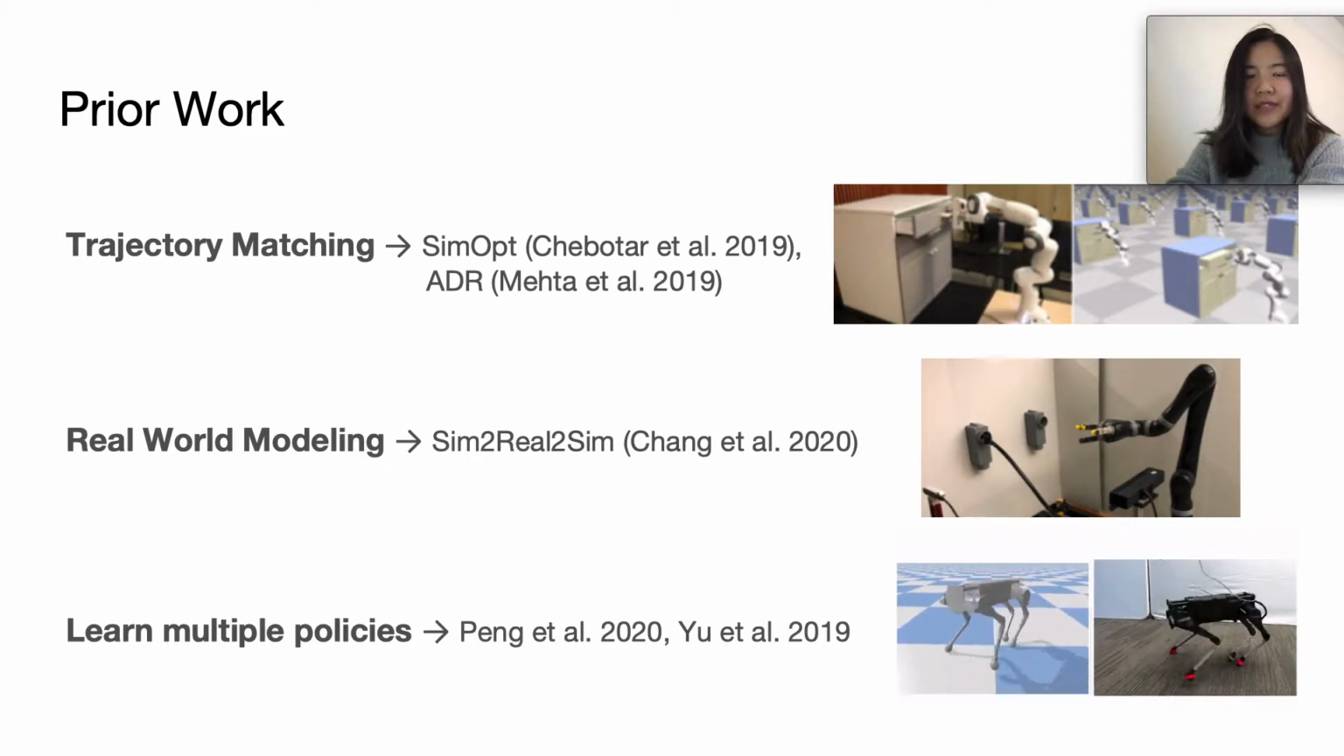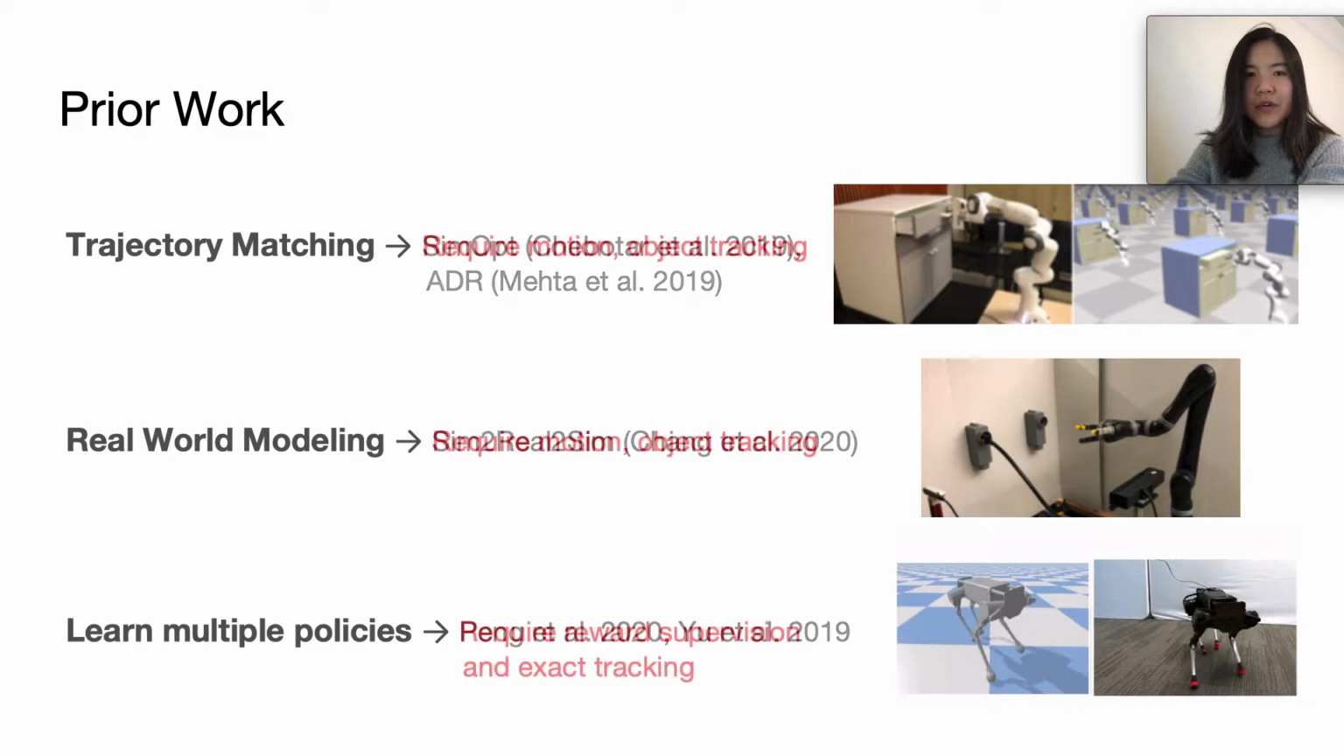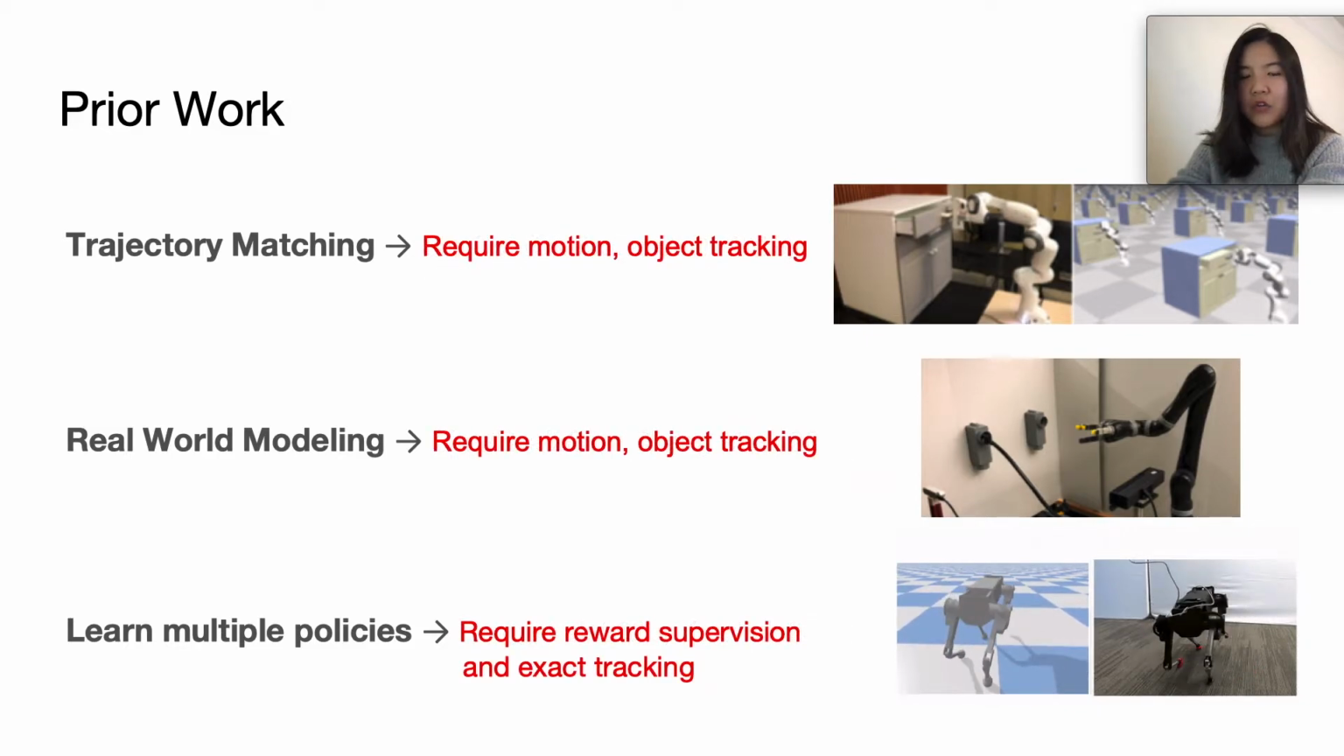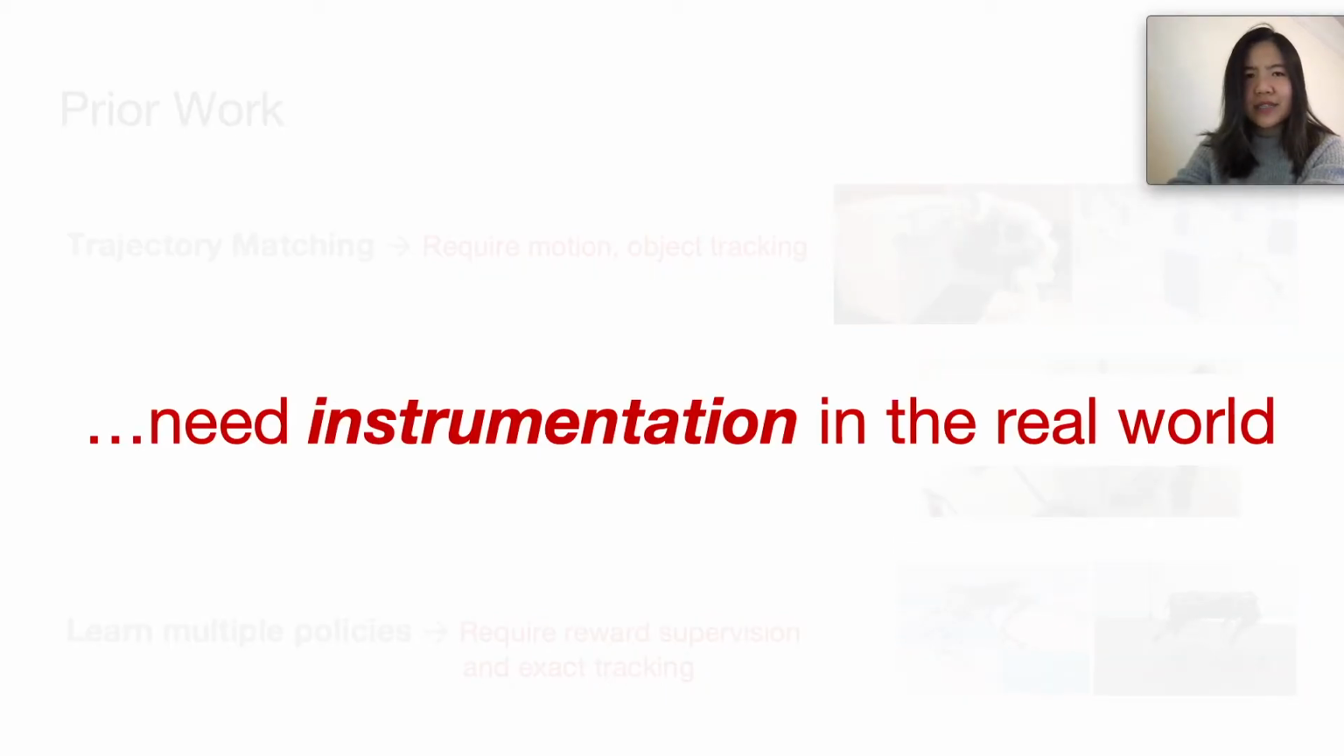But what all of these methods have in common so far is that they require some amount of motion tracking or object tracking in the real world. And so we still need to instrument the real world as a result. And once again, it seems like we've shifted the problem one step further. We've gone from control engineering, then to simulator engineering, and now to real-world engineering in order to get these robots to work in the real world. And so the question we really want to answer here is, well, can we remove that entirely? Can we use some amount of real-world data without instrumentation in the real world to improve our simulators, hence auto-tuning them?